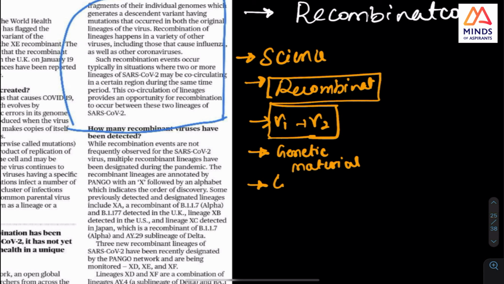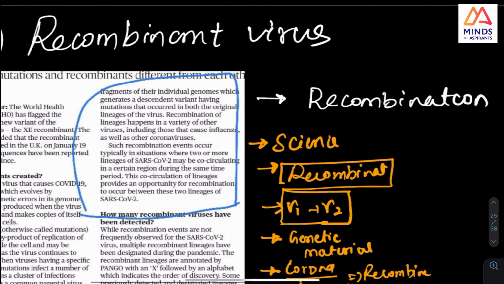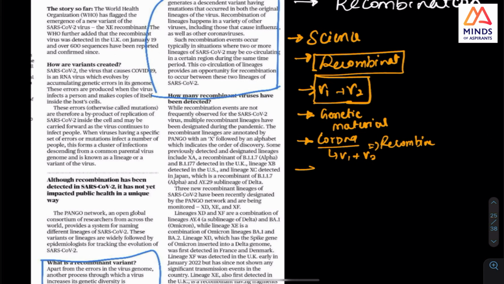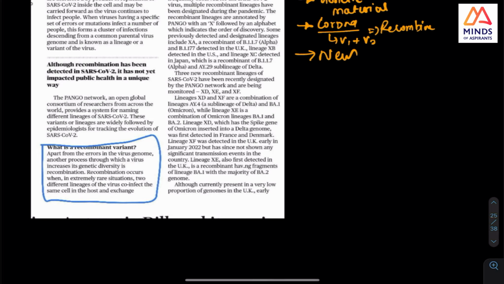So in coronavirus, what will happen is one virus plus another virus, they will recombine. And this is what recombination is. That is what this article specifies as a recombinant virus. And this can form a new lineage, and this will create a problem. So that is what I wanted to check.